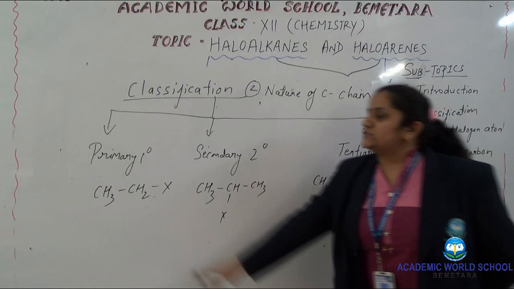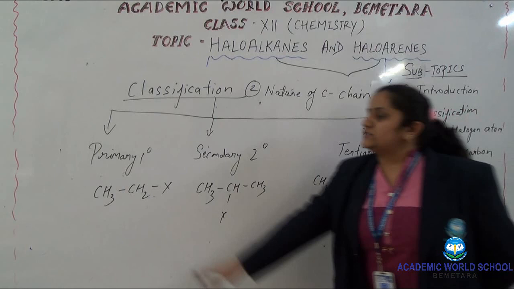Second is allyl halide, and the third is benzyl halide. You have to remember only one thing, that sp3 hybridized should be identified by a single covalent bond. There should not be any double or triple bond. So alkyl halide is simply known as haloalkane.